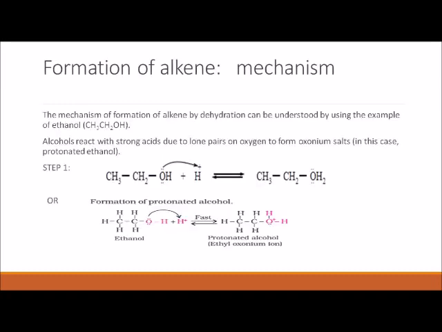Formation of alkene: the mechanism. The mechanism of formation of alkene by dehydration can be understood by using the example of ethanol. Alcohols react with a strong acid due to the lone pair of oxygen to form an oxonium salt. This is also known as protonated ethanol. Oxygen captures H+ from the acid and forms a protonated alcohol.